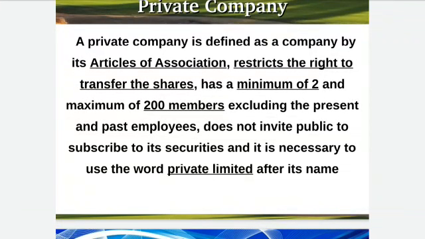Then it suffixes the word private limited, Pvt. Ltd. If this private limited is not written with the company's name, then that will be considered a public company.